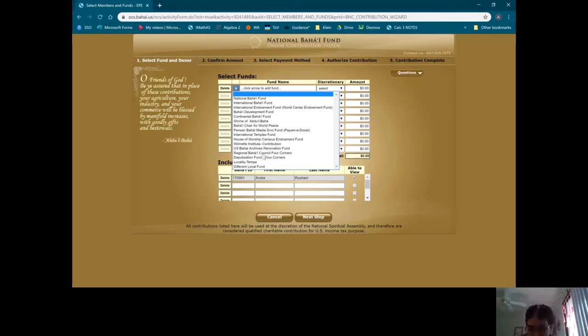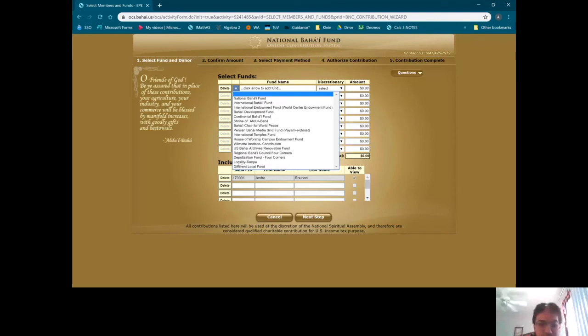In reading this list, there may be some funds that you are unfamiliar with, and this is a great time to contact your local treasurer for some information on what these funds are, or even just talking with the other friends. Contributing to the fund is a beautiful, sacred, private thing, but we can still talk about it. We can still educate one another. There are lots of things in life that are private that we do and should talk about more, like marriage. Marriage is something that we consult about often, even though it is a private thing.